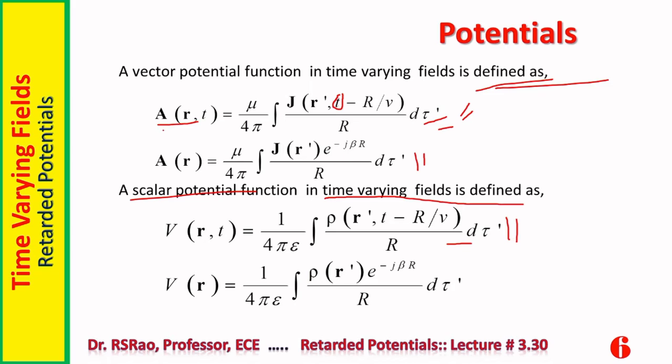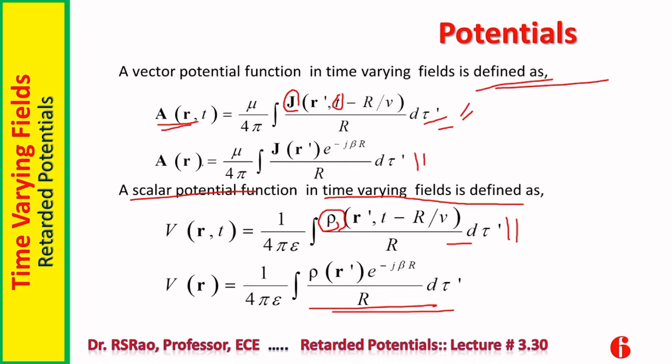You see here, the vector potential function is defined with respect to J, whereas the scalar potential function uses rho. Don't think this rho is different from J. Rho and J refer to the same source. They refer to the same source. What is this rho? Del dot J equal to minus dou rho by dou t. That connecting relation, whatever rho is there, that rho he is using. Right. This is the time domain relation, whereas the second one is the phasor domain relation.